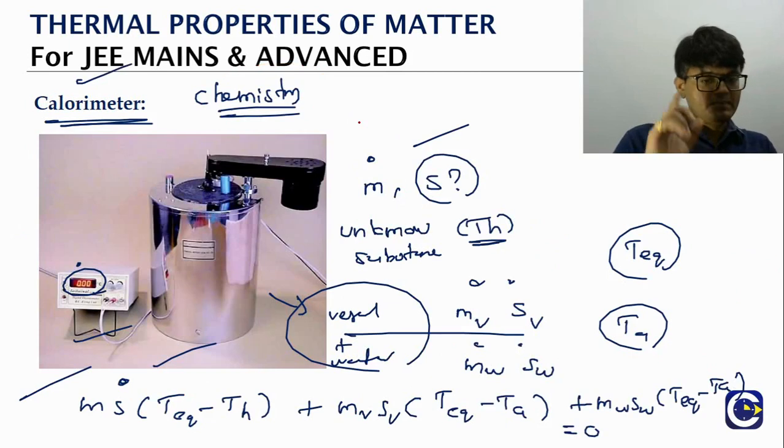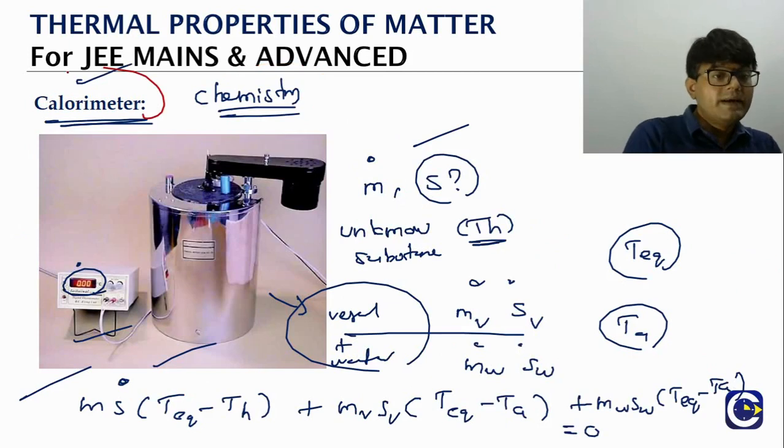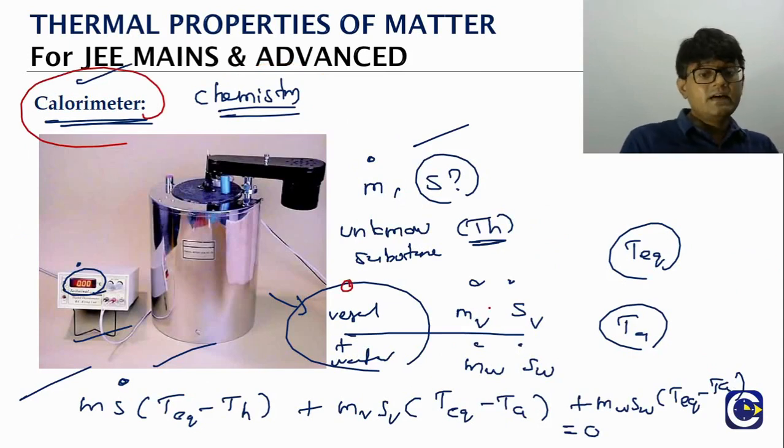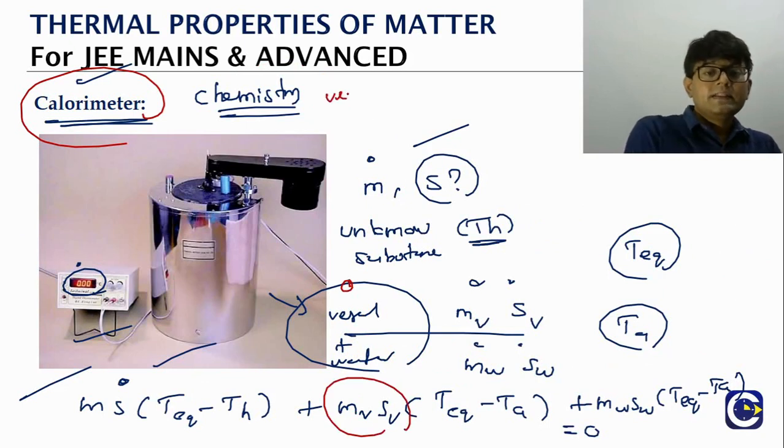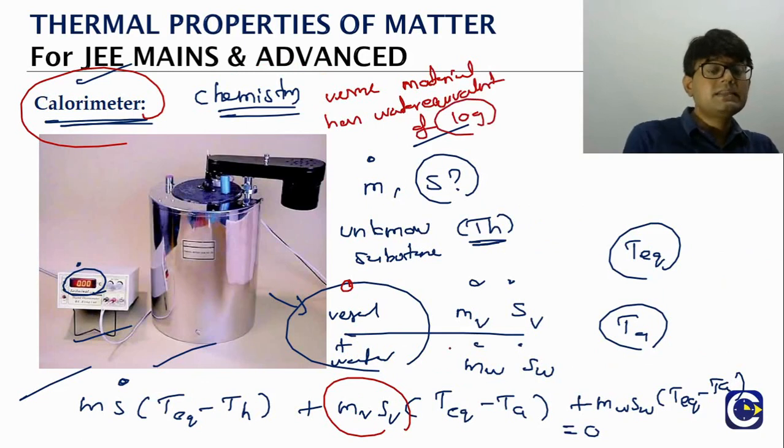Now sometimes even in the calorimeter problem, we said vessel and vessel mass. Instead of giving this, what they say is the vessel material has water equivalent. The vessel material has water equivalent of 10 grams. Means this entire calculation we can replace by using what? 10 grams of water. Means in place of mass of vessel into specific heat capacity of vessel, what you will get? 10 grams of water into specific heat capacity of water. Like that, sometimes they can give us the water equivalent of the vessel material.